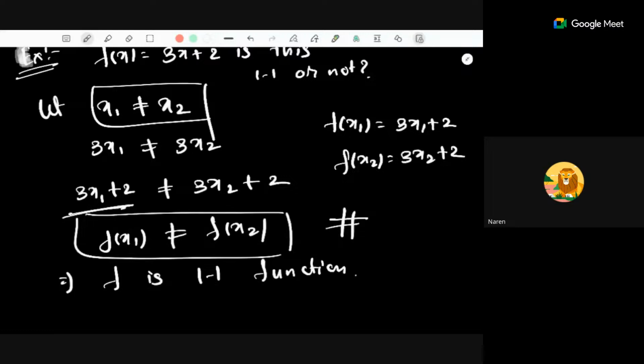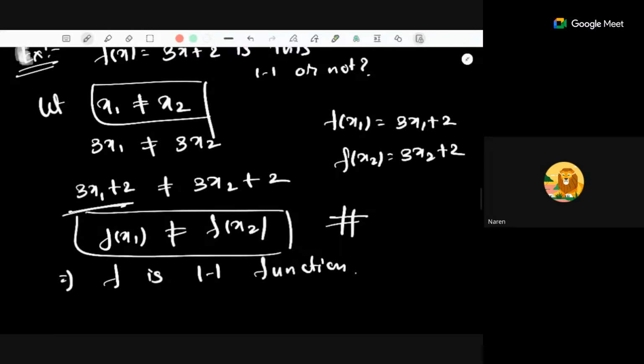Once I get two roots, then I can understand that this is not 1-1, because for one input there can be only one output. Not quite. It is not two outputs for one input. For two different inputs, we are getting the same output. Yes, the same output.